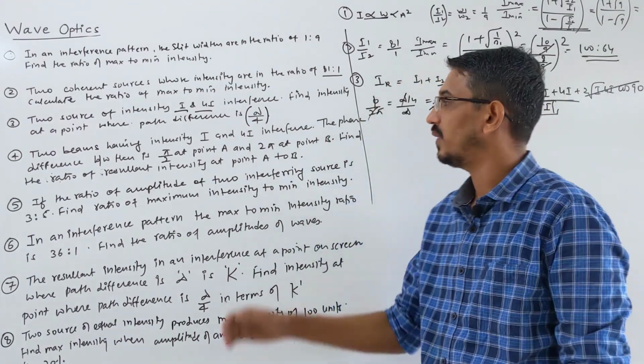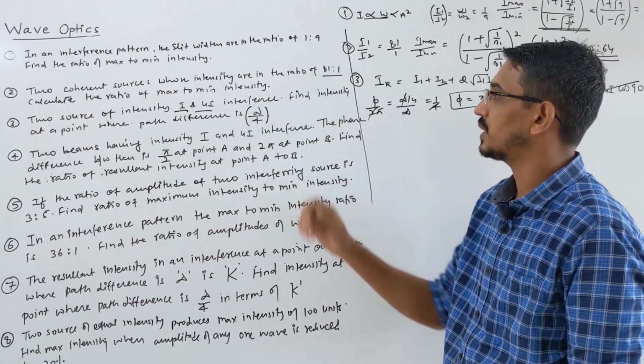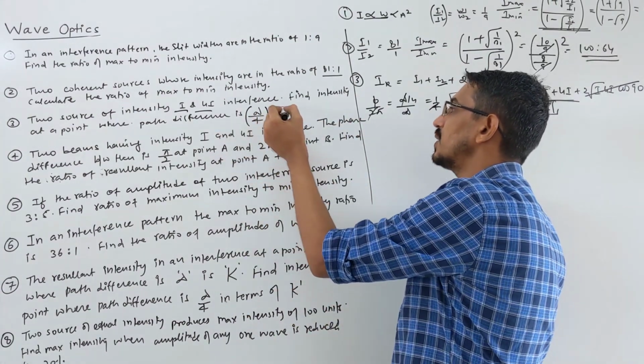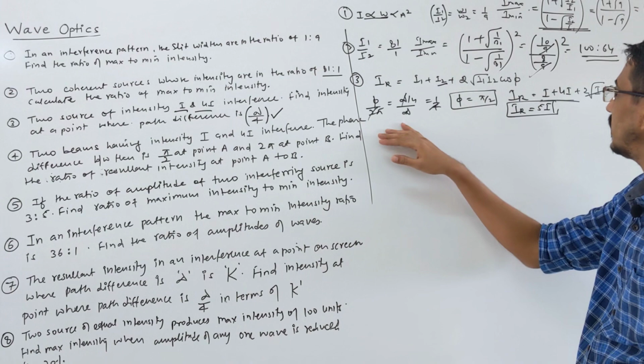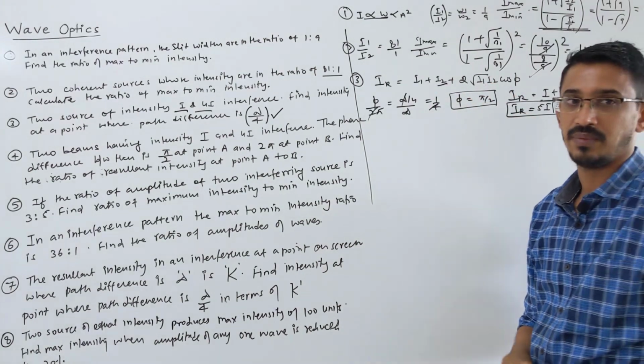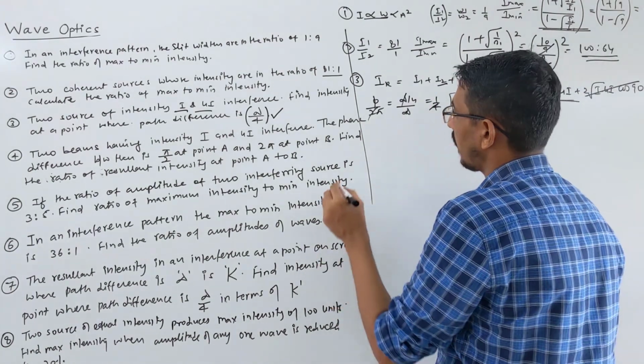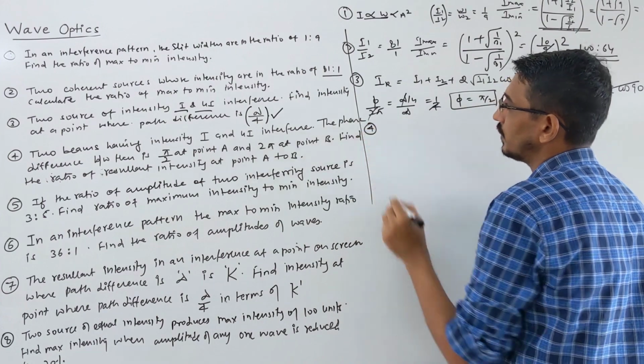So it will vary from point to point, depending on what is given to us. Here path difference was given. First you find the phase difference, then use your resultant intensity equation. Okay, let's move to question number 4.